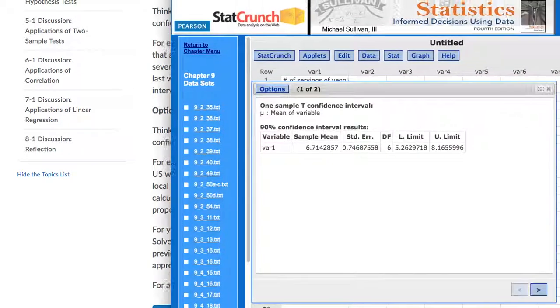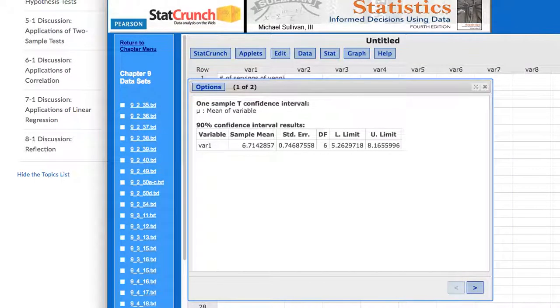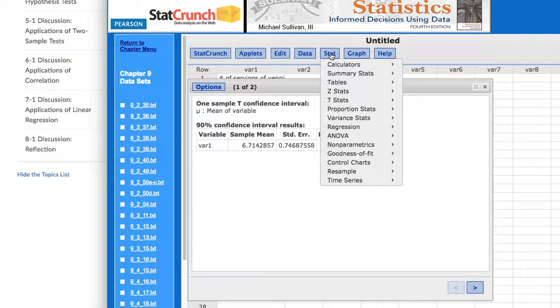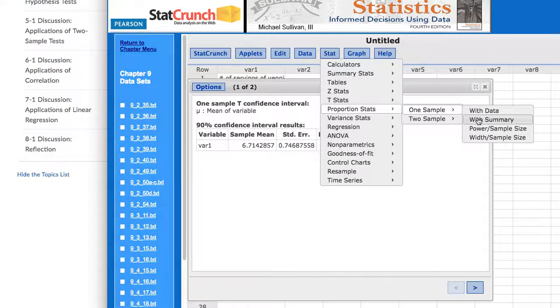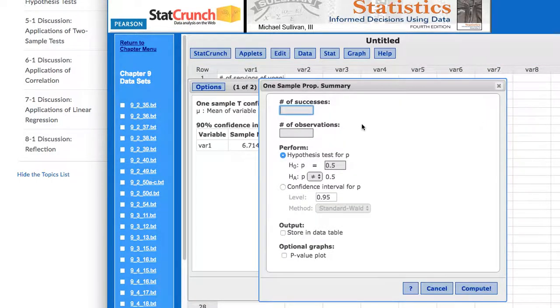So I still have my StatCrunch open, and what I will do is go into Stat, and then instead of the T-stat, we're going to look at proportion stats, and then this is going to be one sample, and we have the summary data, because I don't have a column of data.